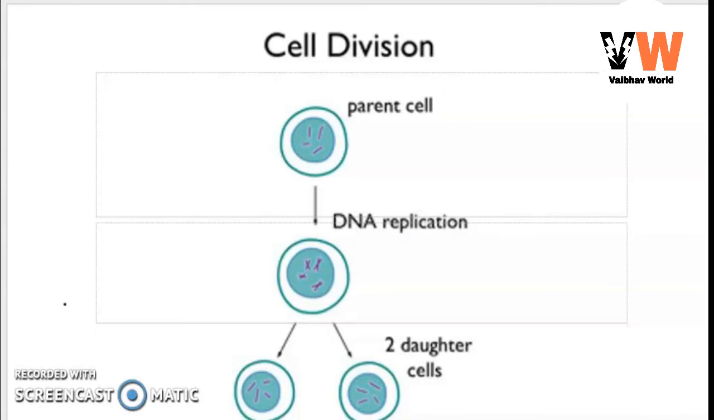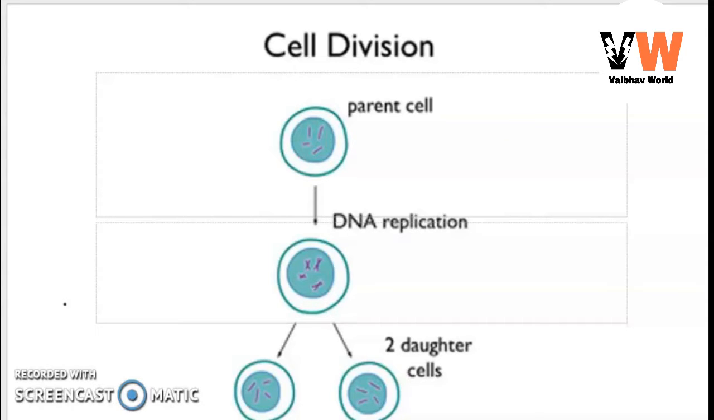We are discussing cell division. One of the most important characteristics of all living organisms is growth, which involves an increase in the size of the organism and an increase in the number of cells. The growth occurs by the process of cell division. So what is cell division?